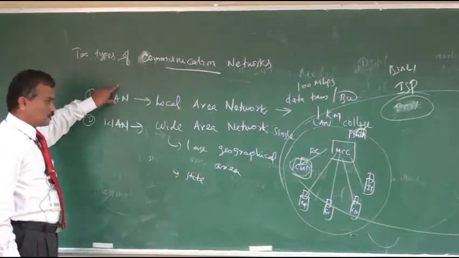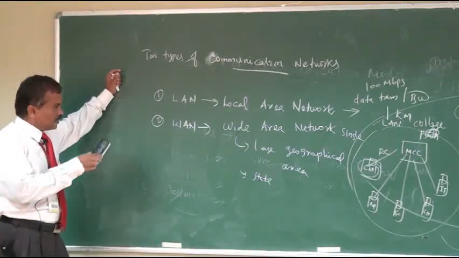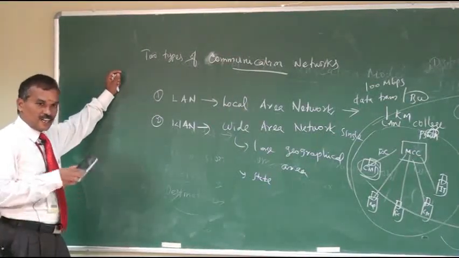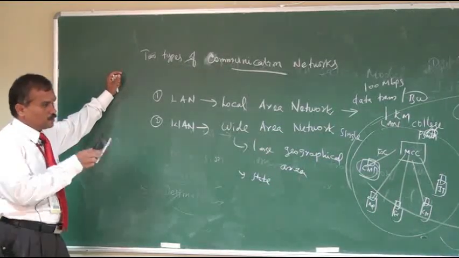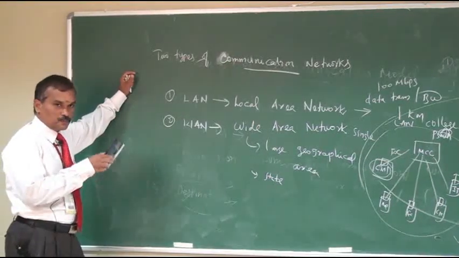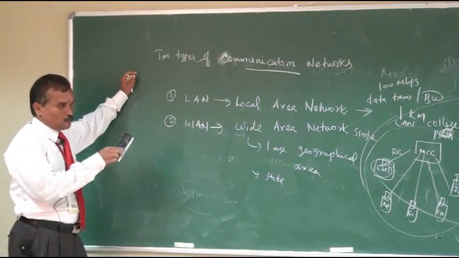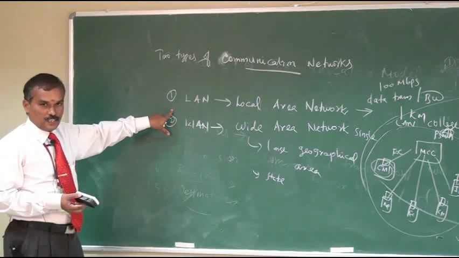Local area network covers only a small geographical area. Data transfer rate in local area network is high. It is owned by a single party, which means whatever problem arises in this local area network, the management is responsible. Similarly, wide area network covers a large geographical area.